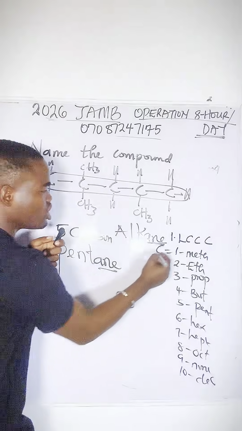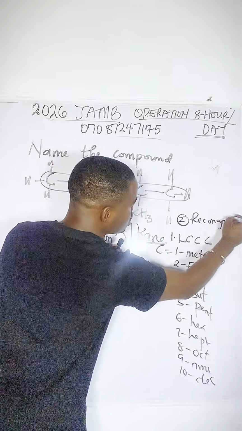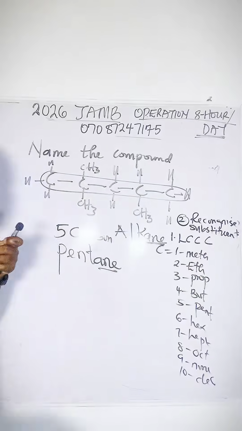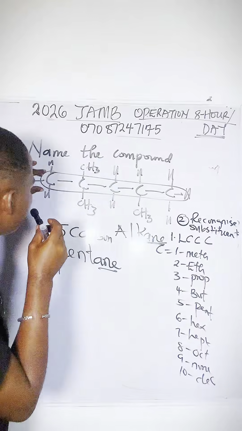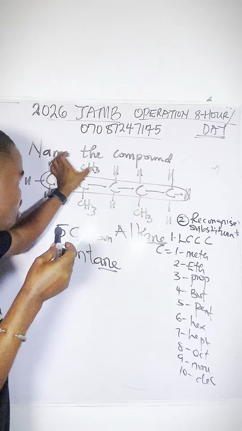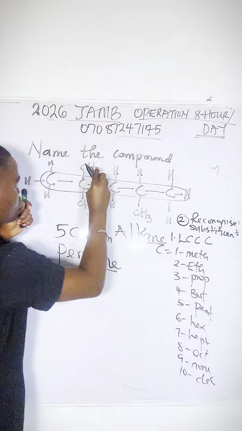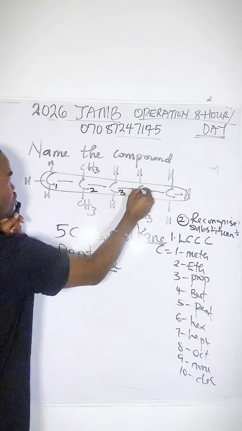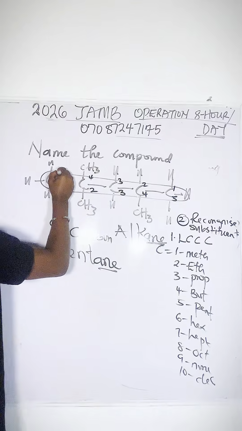Now, the next step is to recognize what we call the substituent. Don't worry, I will define what the substituent is. Substituents are a group of atoms or molecules that are not part of the continuous chain, except that we are not recognizing hydrogen. It's all these guys. If you look at it, this is the chain. What is the substituent? And if I number, I can number in 2 ways. 1, 2, 3, 4, 5. I can go like this: 1, 2, 3, 4, 5.